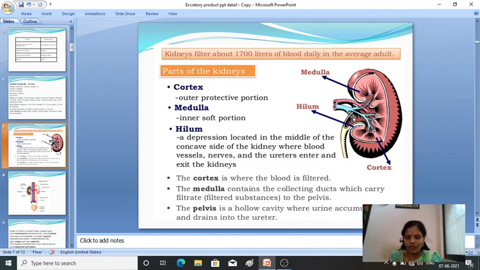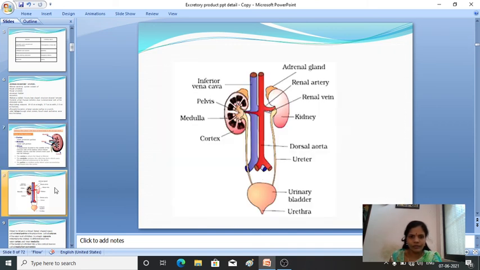This is the region where the blood vessels, ureters and nerves enter inside the kidney. This notch is known as the hilum.